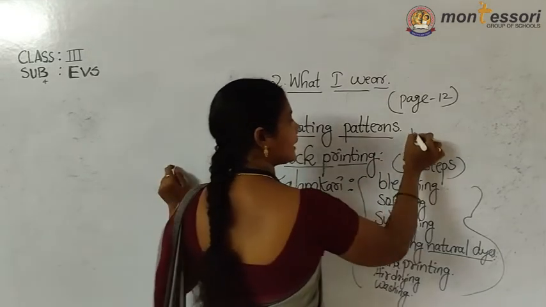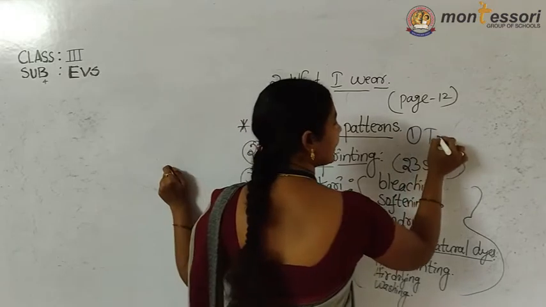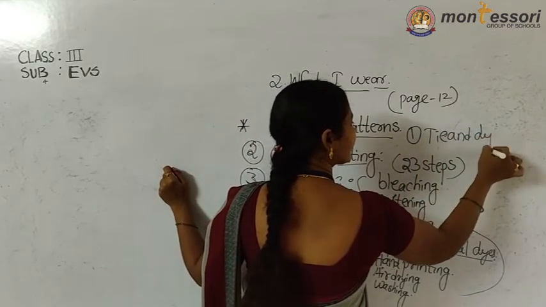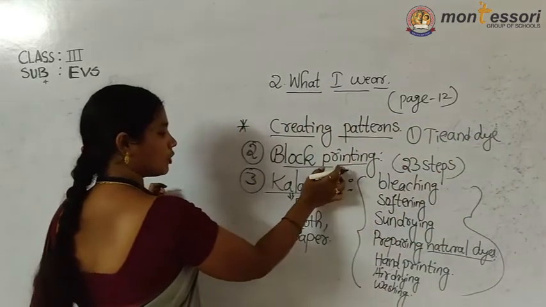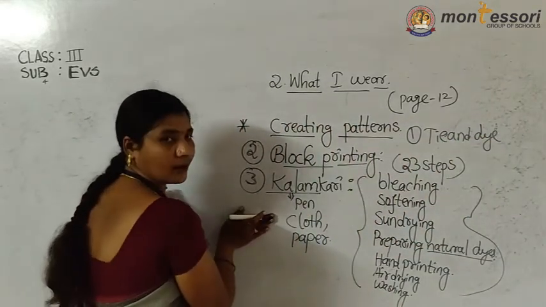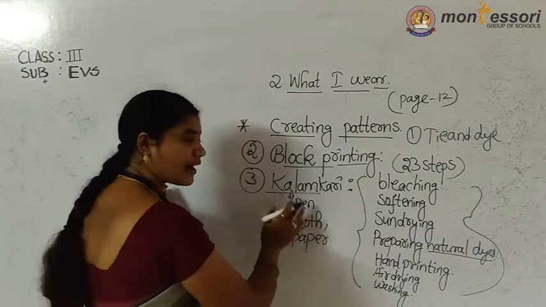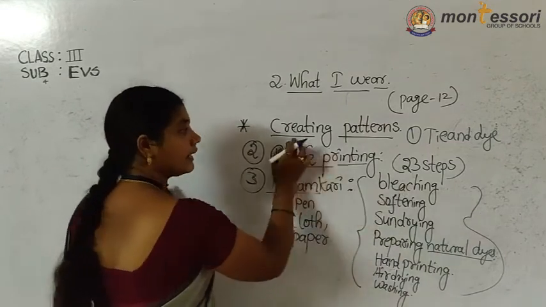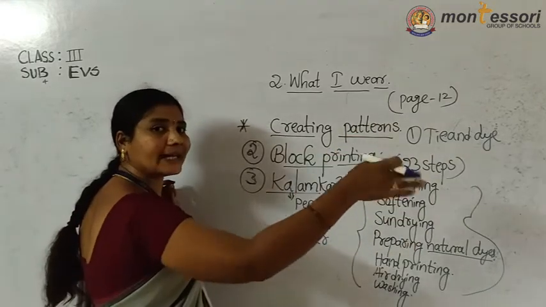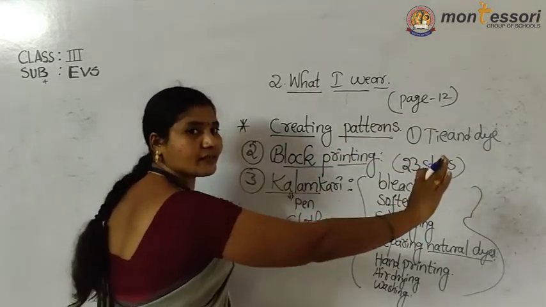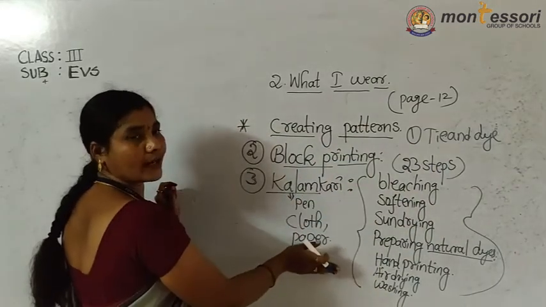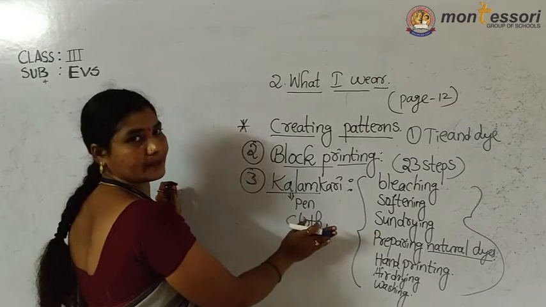Okay, so first what I told, the tie and dye method. Tie and dye, block printing, kalamkari model. So this is about these models, these steps. What are these types? Creating the design on clothes. For that purpose, I explained the 3 models. Okay, 3 patterns I explained.